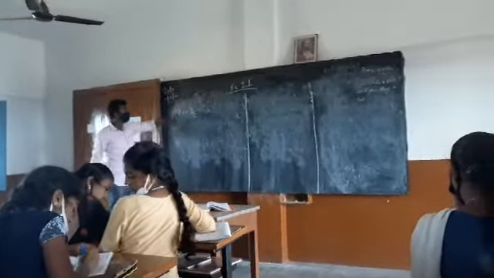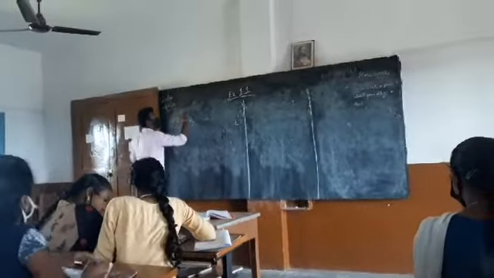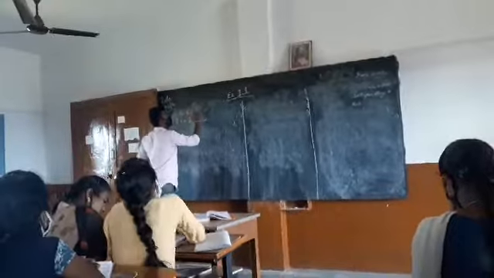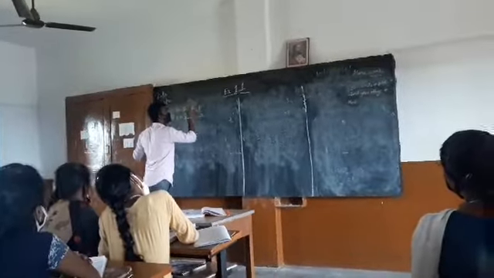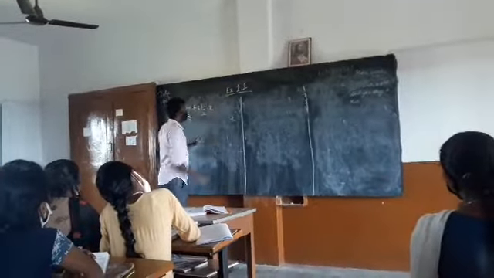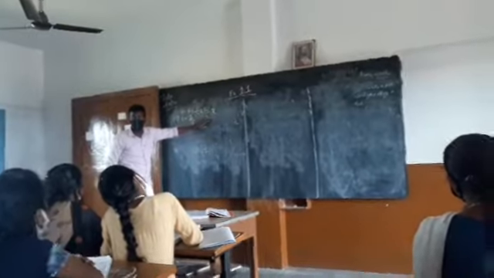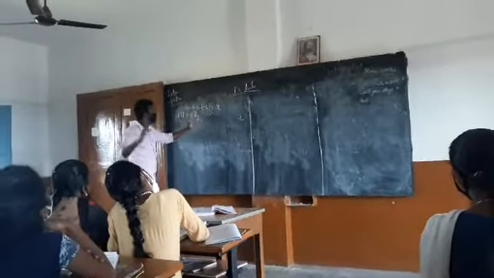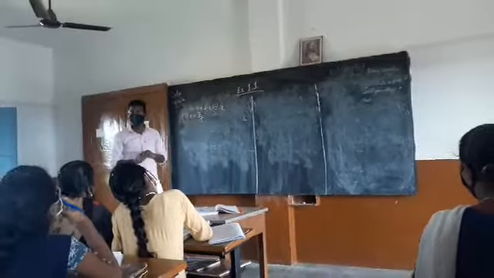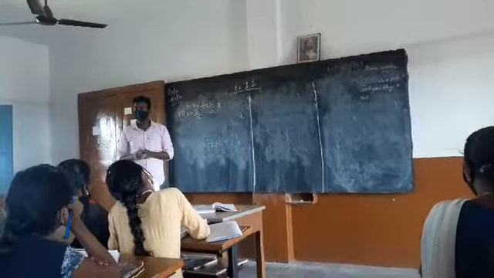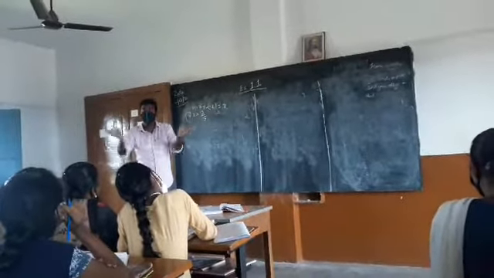When it is asked to verify, how do we need to proceed? Always consider the left hand side as one part, then the right hand side as another part, and show them equal.